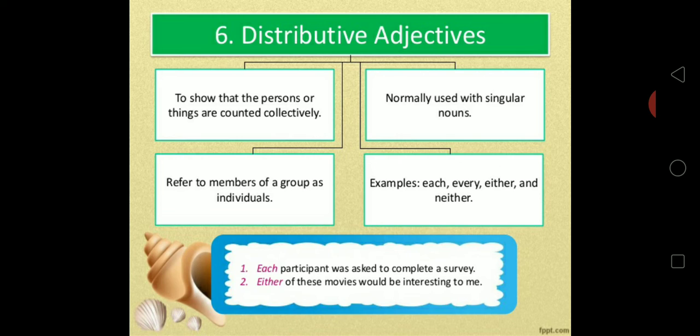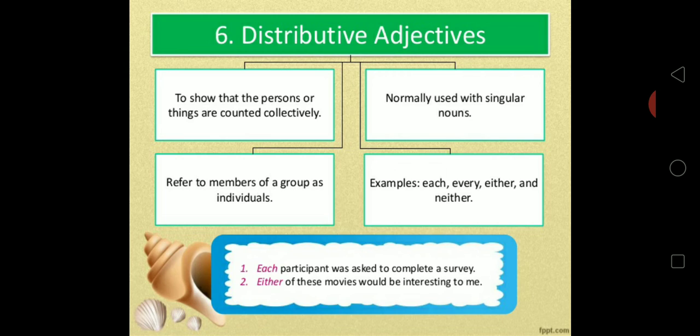Let's move on to distributive adjectives. Distributive adjectives denote each class or group, to show that persons or things are counted individually. They are normally used with singular nouns, but they look like plural, but actually they are individual. You will note over here that you refer to the members of the group as individuals. Like you use every, each, either, neither.